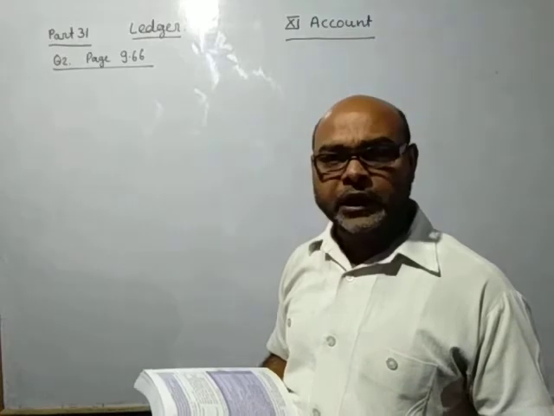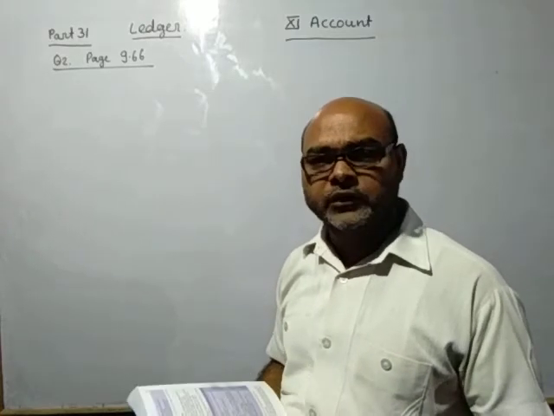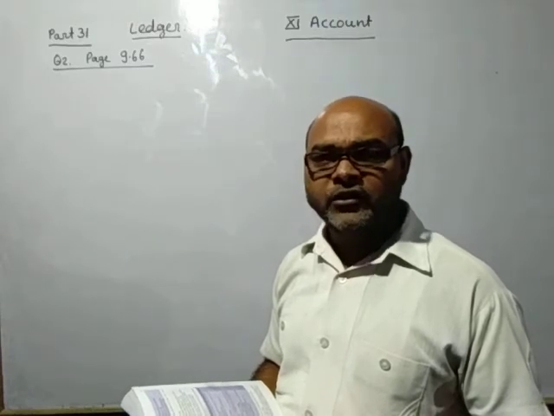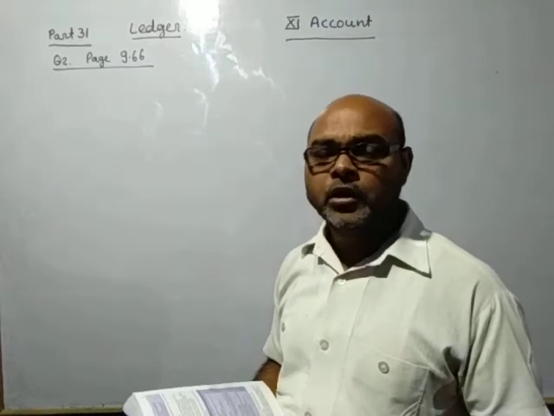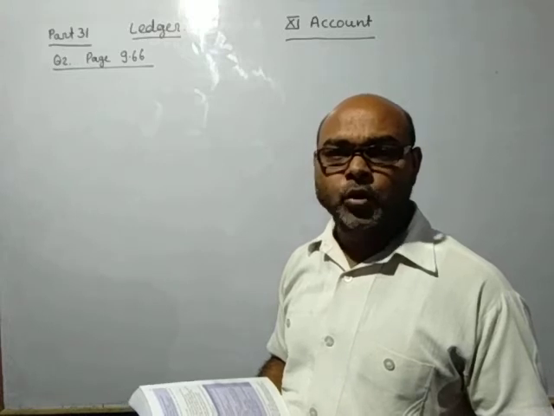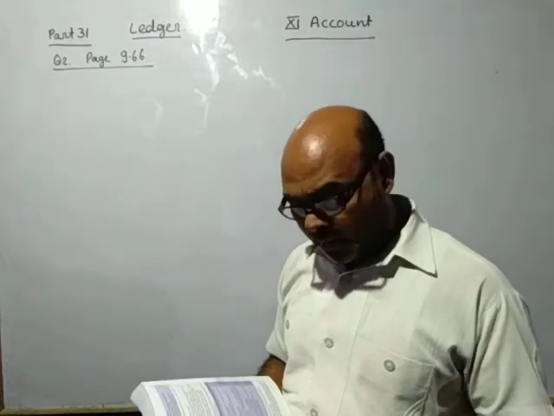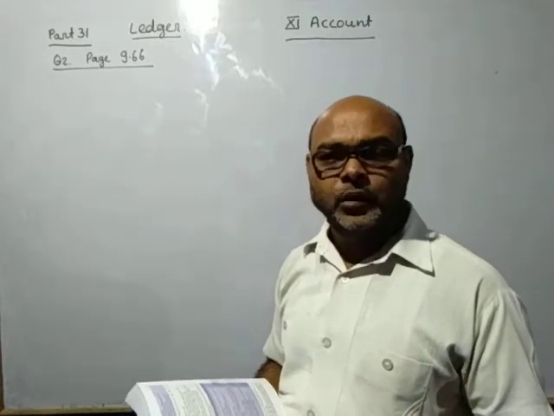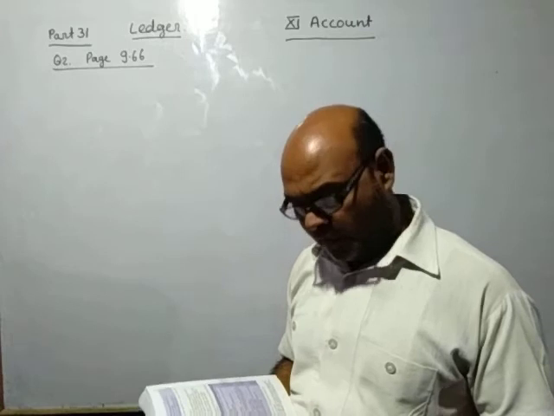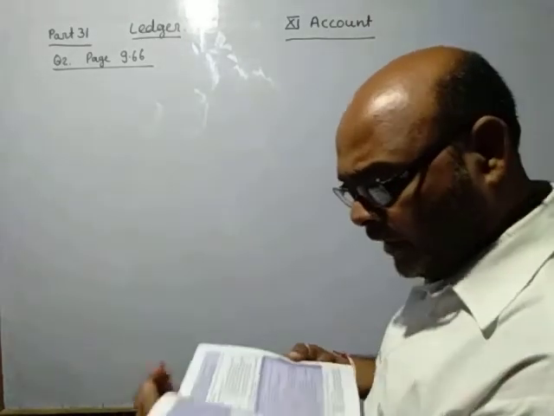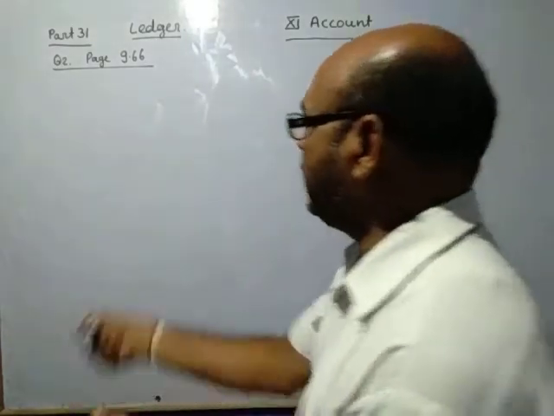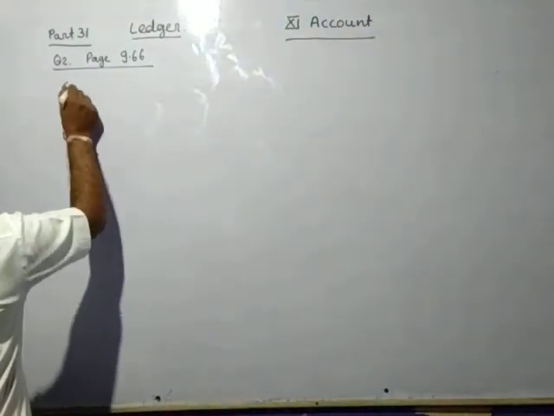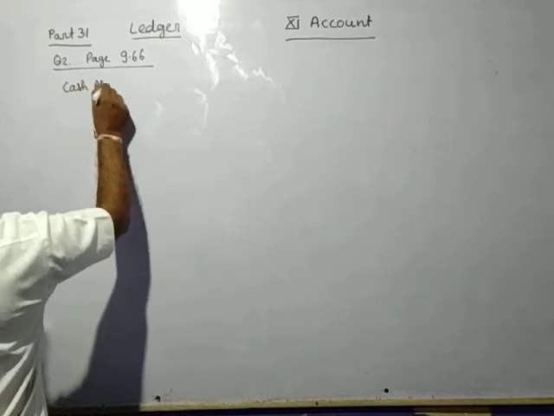In the opening entry, we have already discussed this in the journal lesson. At the time of the opening entry, we debit all the assets accounts and credit the liabilities accounts and the capital account. So we will debit all the assets, and we will credit the liabilities and credit capital. So we will pass the entry: cash account debit.